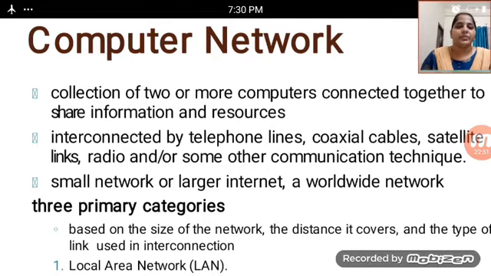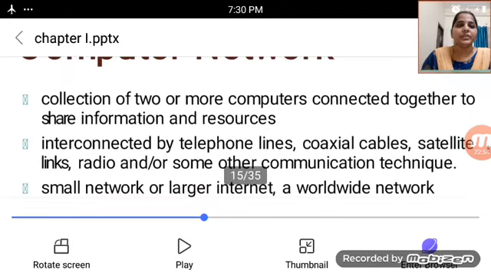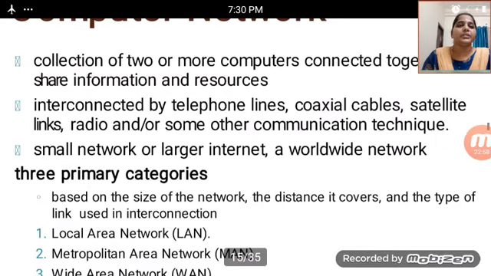After that, computer network. A computer network is a collection of two or more computers connected together that share information and resources. They are interconnected by telephone lines, coaxial cables, satellite links, radio and some other communication techniques.